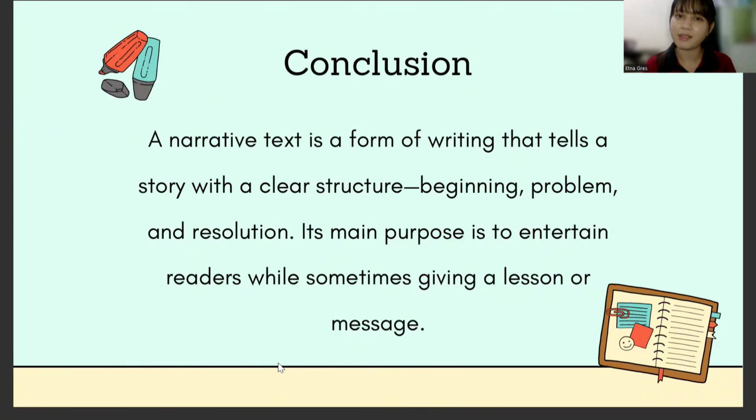Alright, that's the end of the material for today. So the conclusion is we learn about the narrative text. It is a form of writing that tells a story with a clear structure from beginning, problem, and the resolutions. So its main purpose is to entertain readers while sometimes giving a lesson or a message.